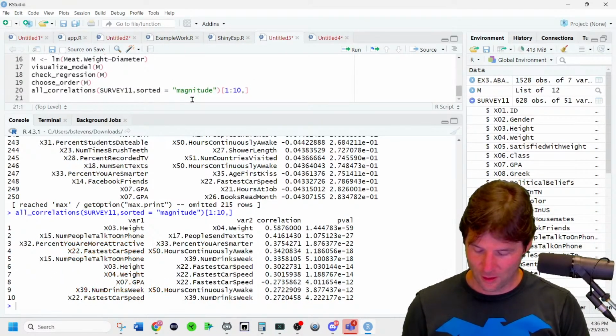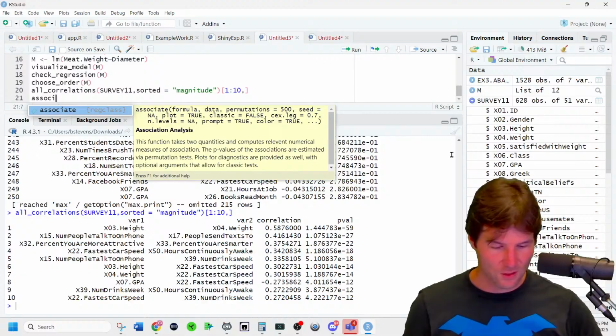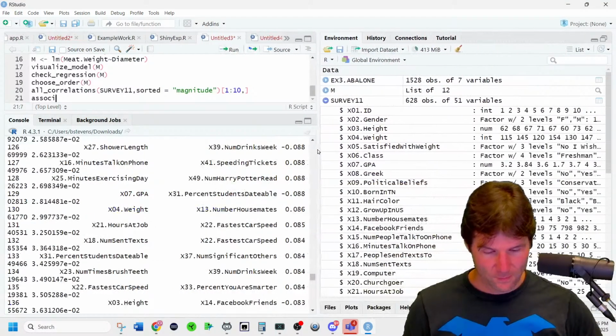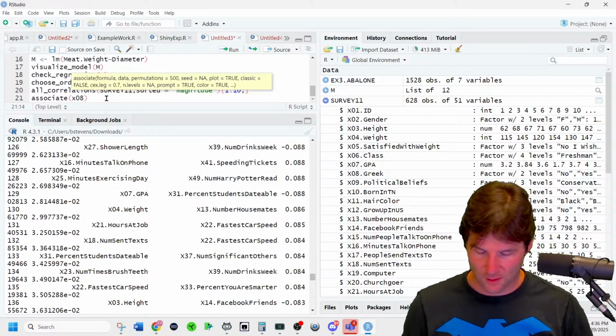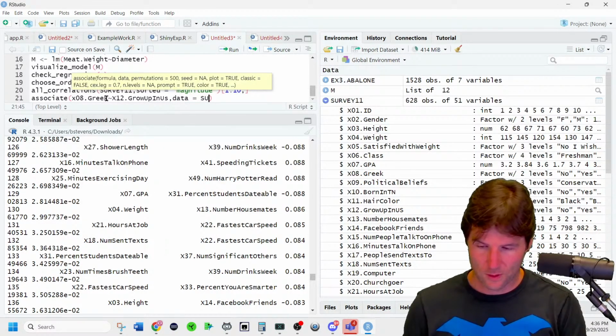Let's go here and do association. Let's see if you're more likely to be in Greek life if you grew up in the US. So I've got to type it in, Greek, and x12 dot grew up in US, data equals survey 11.